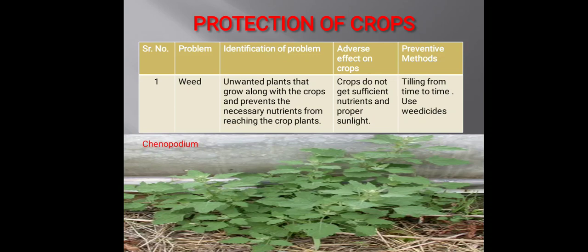So what this weed does is generally absorb all the nutrients of the main crop plants, and if the crop plant becomes deficient in nutrients, then the yield also suffers because of this. So as a prevention, we have to till from time to time and use weedicide. Tilling means removing these weeds from the field at regular intervals, and then we can use weedicides, which are chemicals put into the fields.